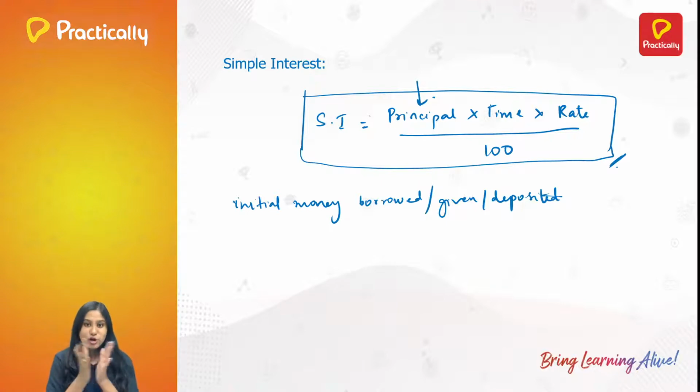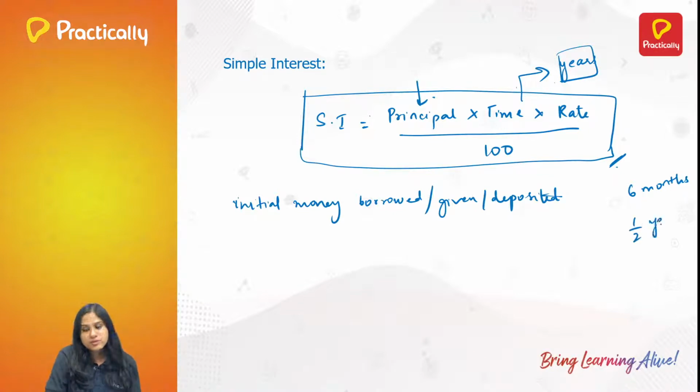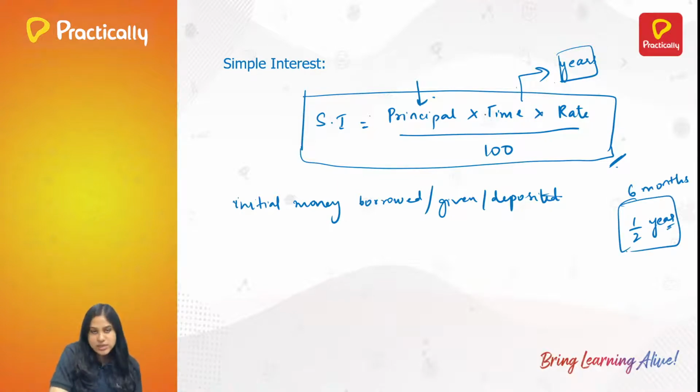Simple, right? It's not a complex term for me to explain, but time is nothing but 2 years or 6 months or maybe 9 months, 5 years, 10 years. It's nothing but time period. And always make sure that you convert this time into years. I mean, the units should be years. Okay? Suppose they have given that for 6 months, so what do you take? It's a half year. Correct? So make sure the term of this is in years. The units are in years.